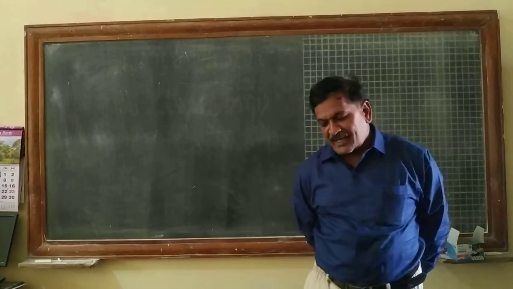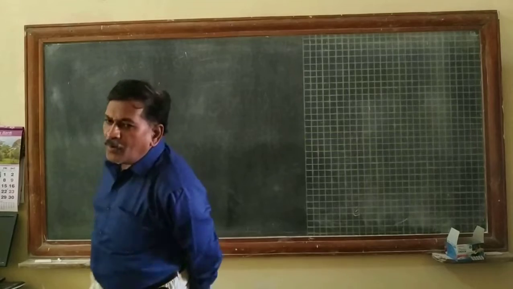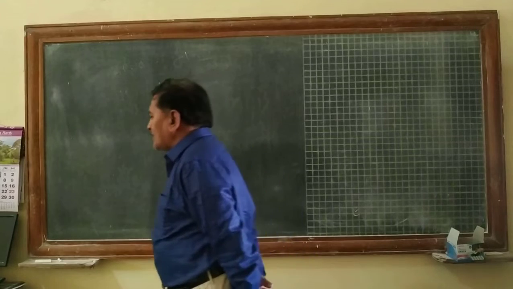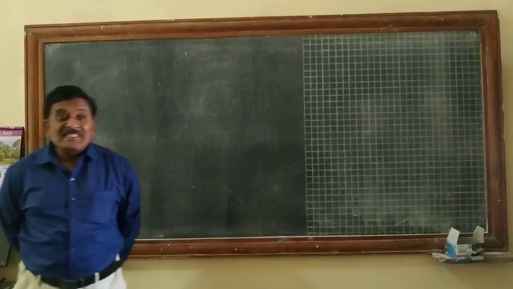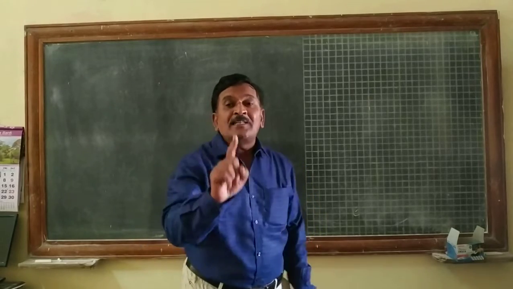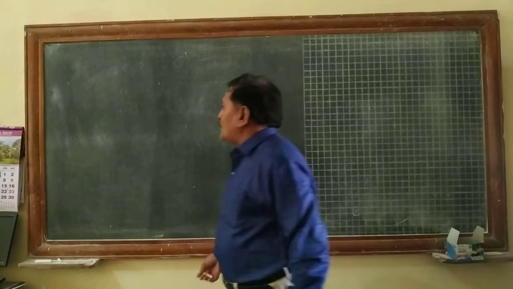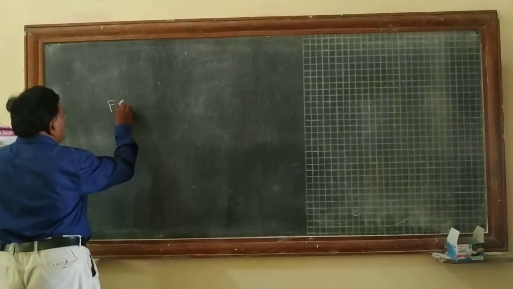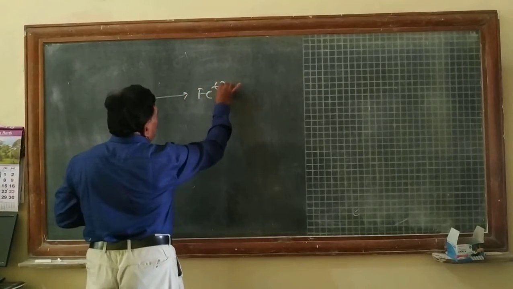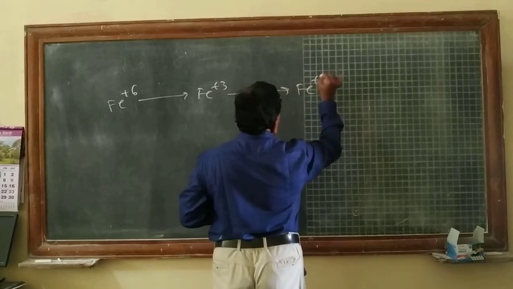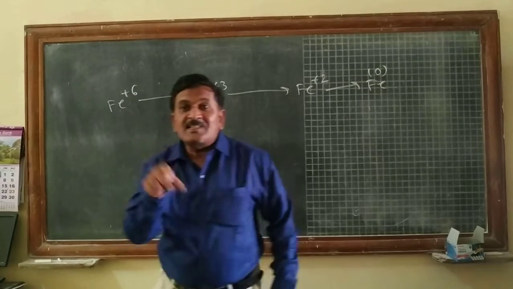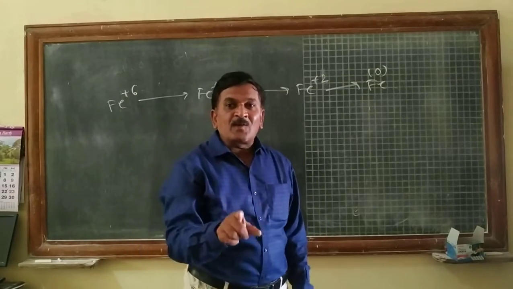What is disproportion? When you have an oxidizing compound like iron, copper, gold or silver, whatever it may be, it changes its oxidation states. That is called disproportion. For example, if we have iron, one oxidation state is Fe plus 6. It changes to Fe plus 3, Fe plus 3 changes to Fe plus 2, and Fe plus 2 changes to the zero oxidation state. So this is called disproportion.